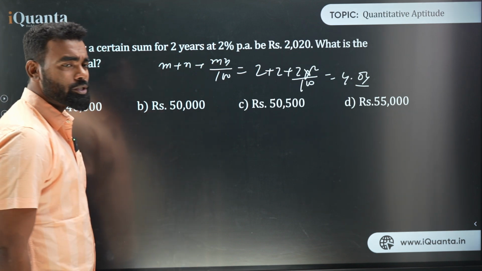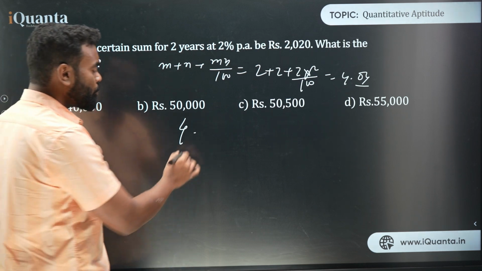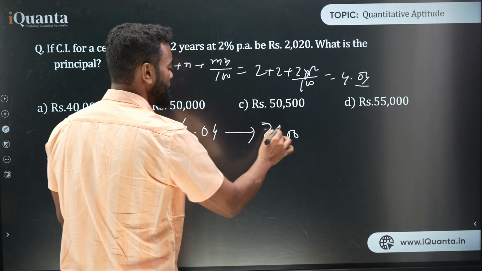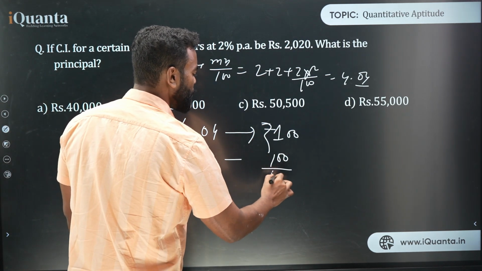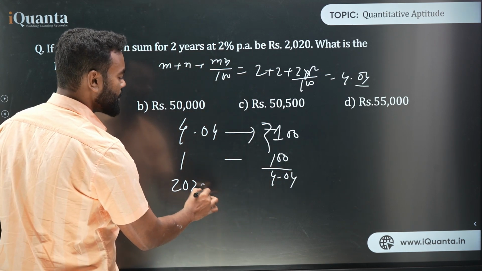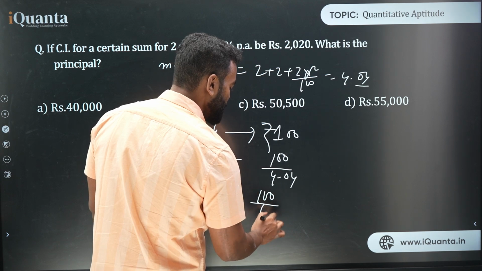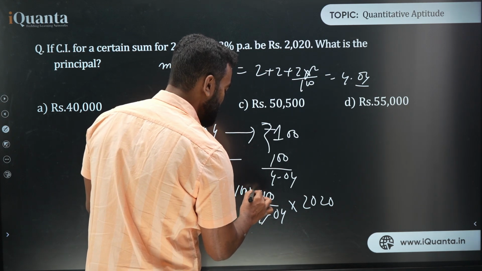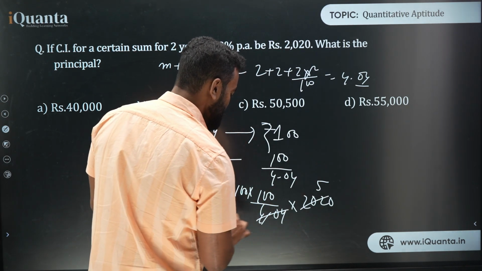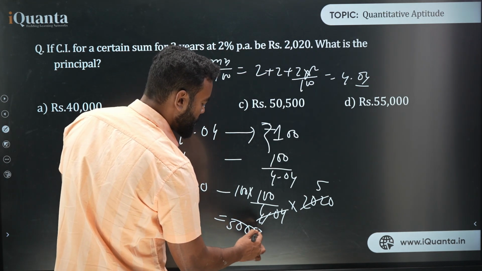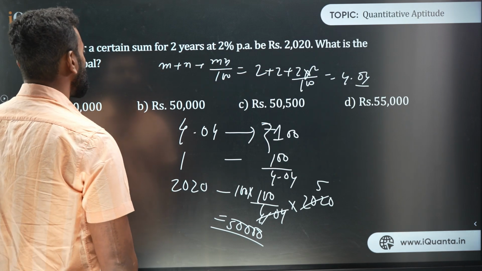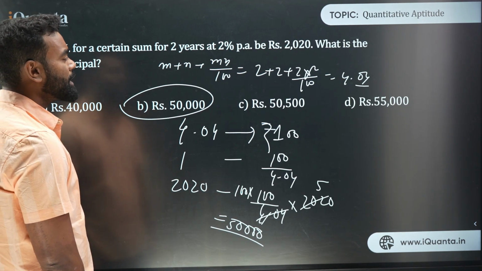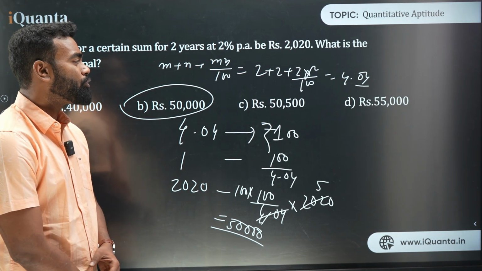Now what is your actual interest? 2020. So can I write 4.04 in how many? In what amount? In 100 rupees, right? So for 1, that is 100 upon 4.04, and for 2020, that is 100 upon 4.04 into 2020. So if I cancel this, I'll multiply 100 here. So 404, that is like 5 exactly. So your answer is 50,000. So the actual principal amount he started with was 50,000, right?